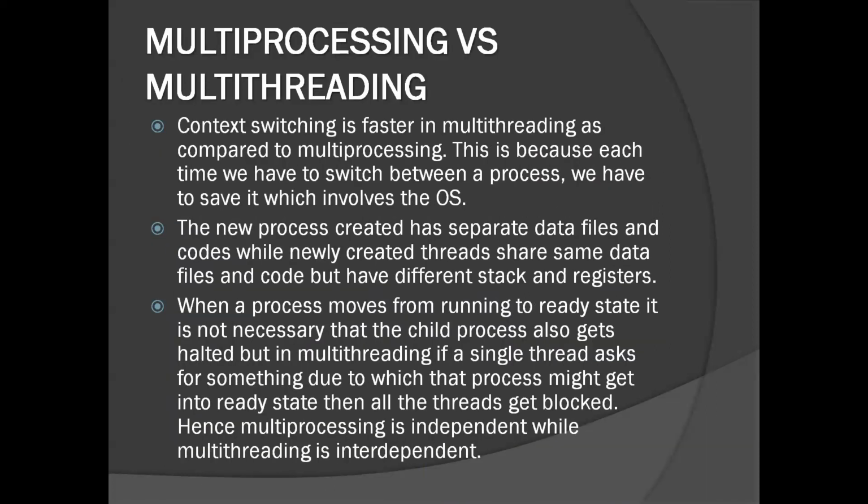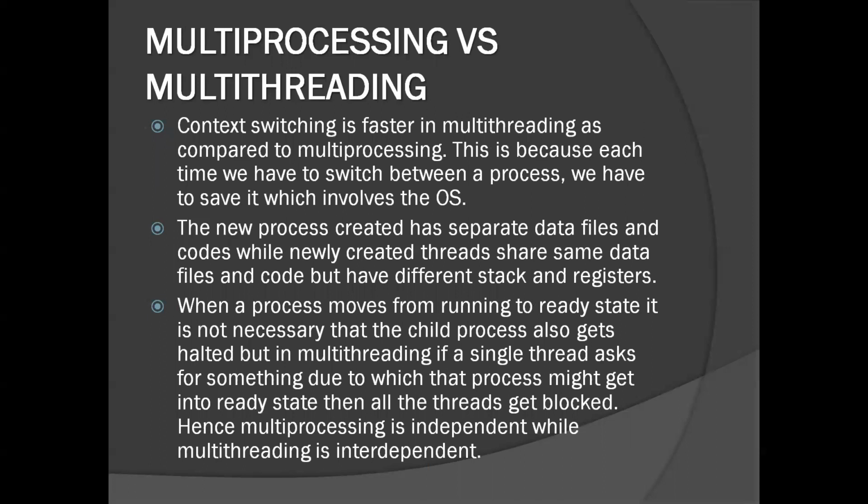Now, let us talk about context switching in multithreading and multiprocessing. Since multiprocessing has to go through multiple resource allocations and allocation of an address space, it is much more tedious to do context switching in multiprocessing. The current process has to be saved, then it has to switch from the current process to the next process, and the next process has to be started. This takes a lot of time as compared to multithreading, where we only have to switch between registers and stacks since all other resources are shared.